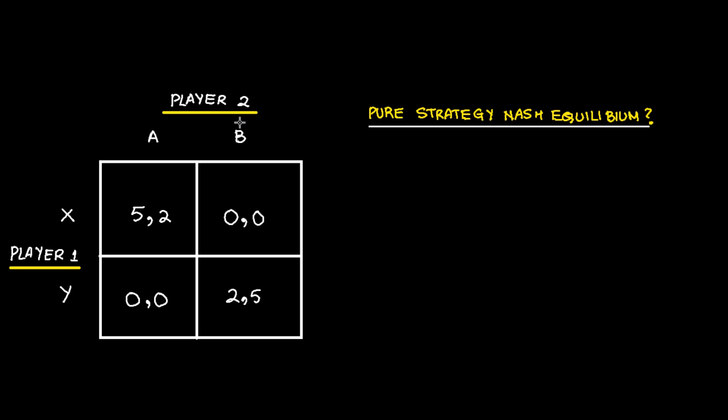Let us look at this game. There are two players, player 1 and player 2. Player 1 has two strategies X and Y. Player 2 has two strategies A and B. Can we find out pure strategy Nash equilibrium in this game?